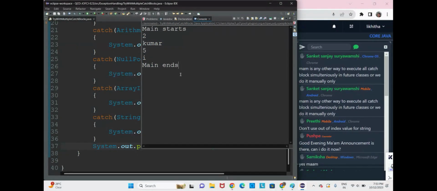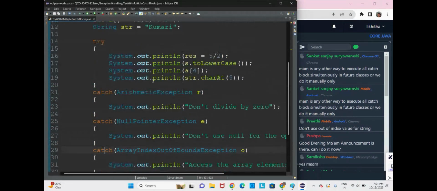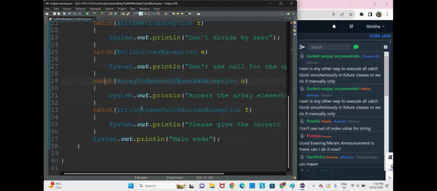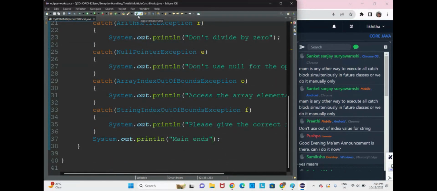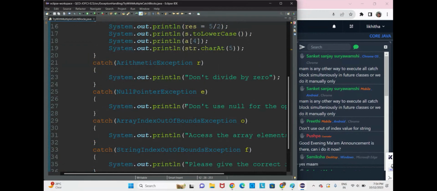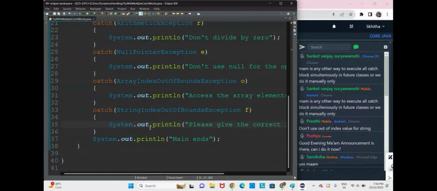The code will not end properly. Our main goal in handling exceptions is to make sure that, leaving that exception aside, all other code should execute properly. The program should end properly. It should not stop abruptly. Our main aim is to execute the code properly. Okay, now here we have the output. If you have an exception here and the catch block is not there, the code will stop executing at that line only. So that is why we go for catch blocks. Now since we have 4 types of exceptions here, we might not know what kind of exception we will get in the future.